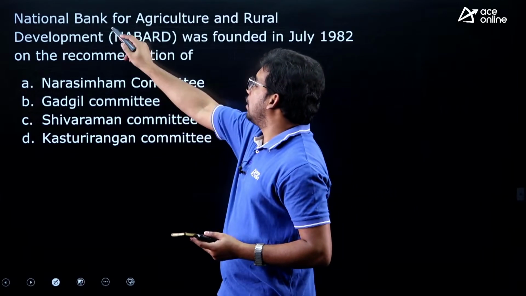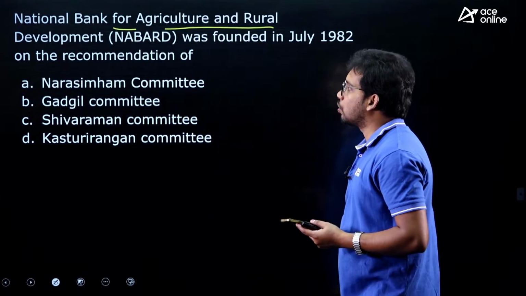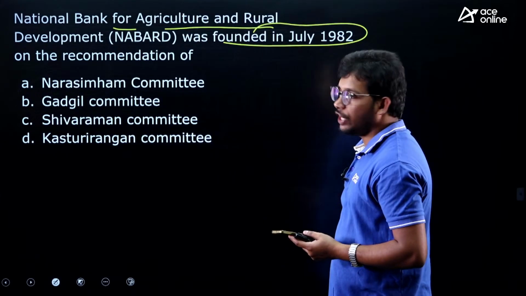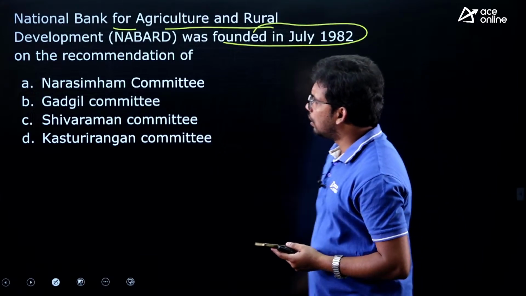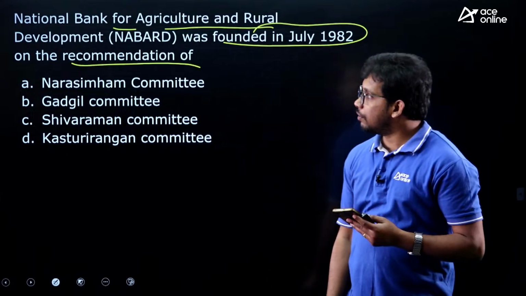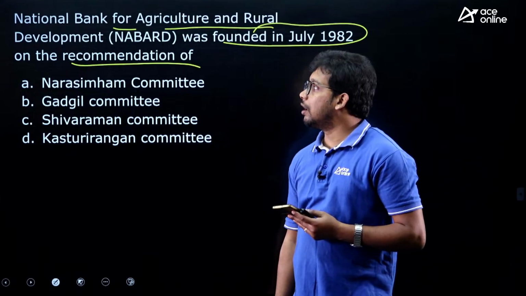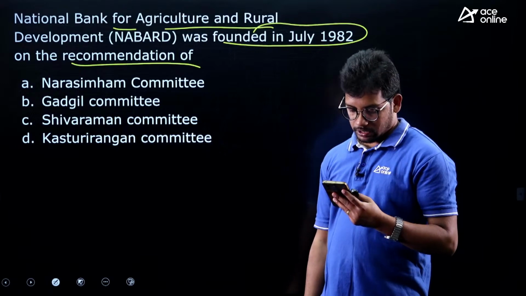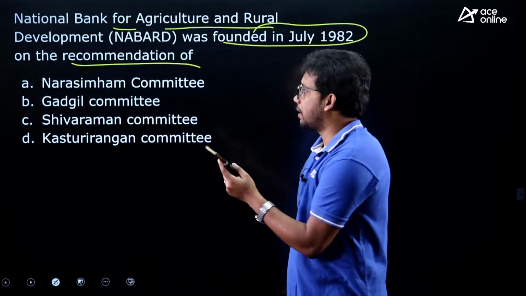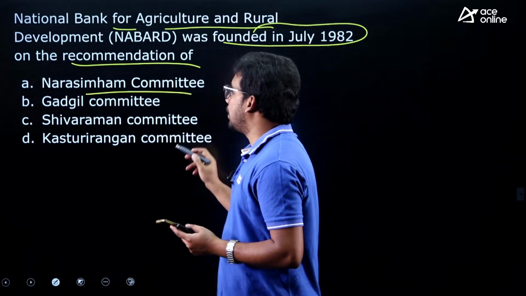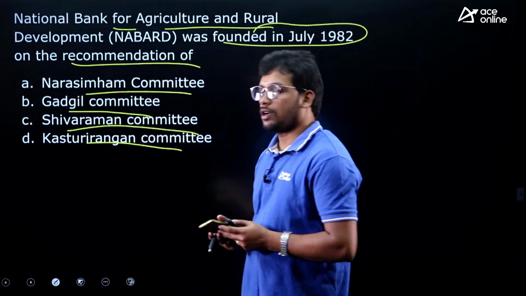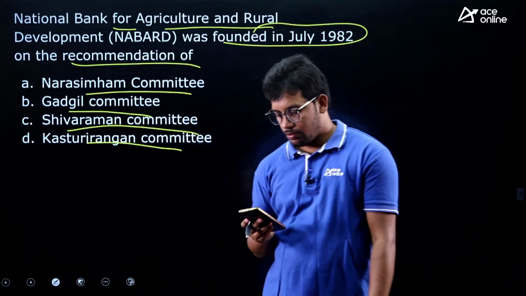Next, NABARD, National Bank for Agriculture and Rural Development. NABARD was founded in July 1982. They have given the year also, but they are asking on the recommendation of which committee NABARD was formed. Correct, ISRO also 1969, right. Narasimhan Committee, Gadgil Committee, Shivaraman Committee, Kasturirangan Committee.